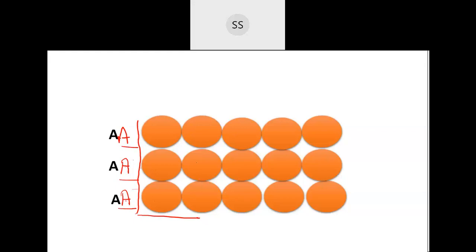Now if you count the coordination number for this, see, if I take a center one, because the majority are in the center, usually we calculate the coordination number for the center particle. You can exclude the ones present on the outside because they will be fewer in number, and more of them will be inside. So if I take this particle, see how many particles it is exactly in contact with.